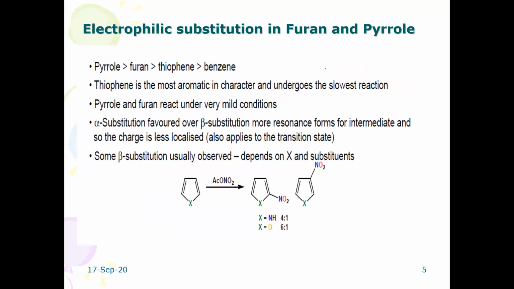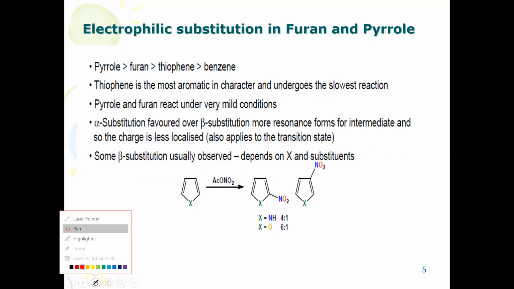When you compare reactivity and aromaticity, thiophene is more aromatic than the other 3 heterocycles, whereas its reactivity is very low.